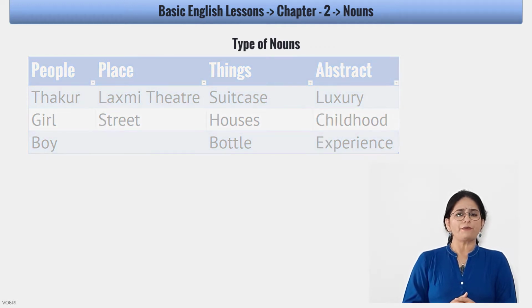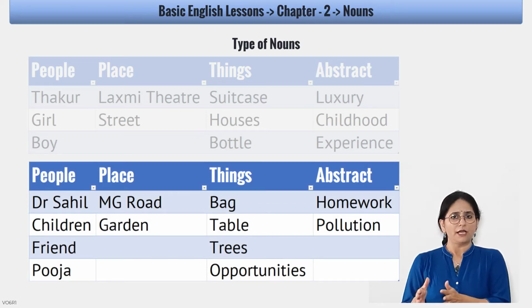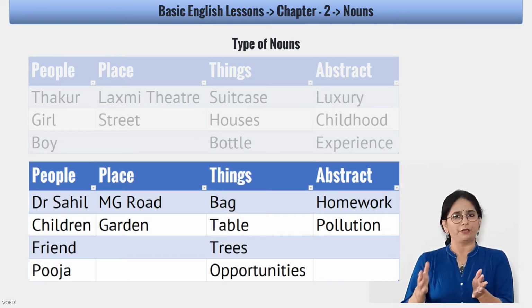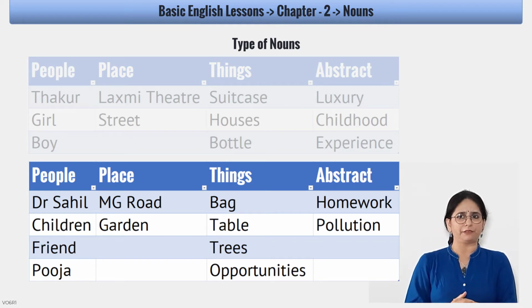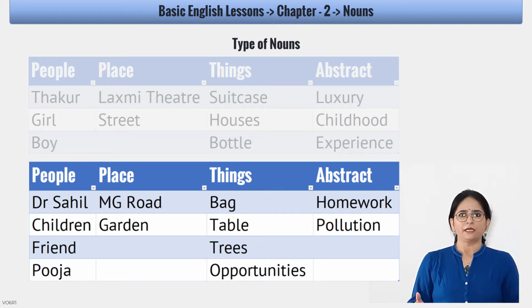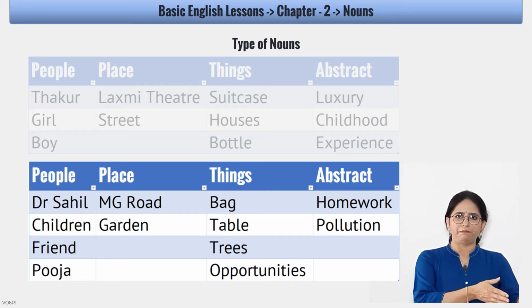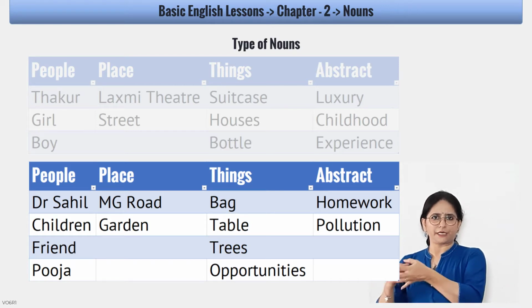So now we will see a table, and in that table we will see the types of nouns and which noun will go where. We have made the criteria: people, place, thing and abstract noun.